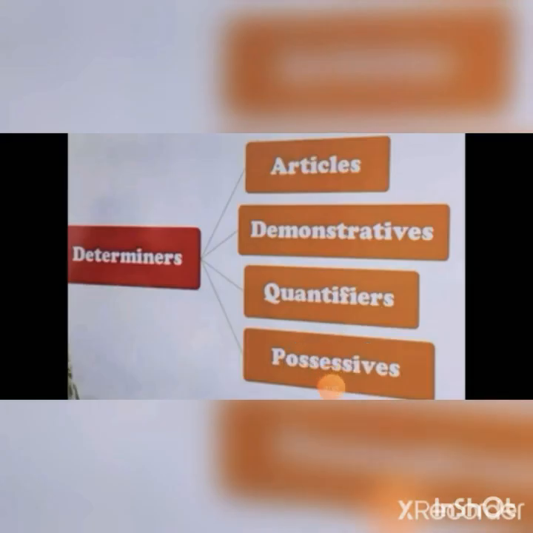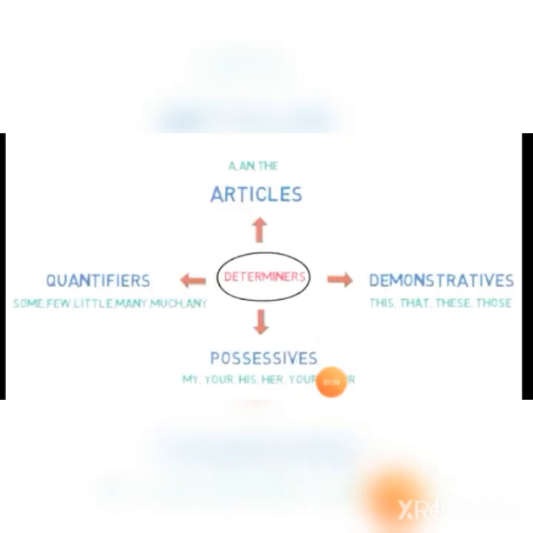Now, determiners are basically divided into four types. They are articles, demonstratives, quantifiers, and the last one is possessives. The first one is articles, which are a, an, and the. Second, demonstratives, which are words like this, that, these, and those.